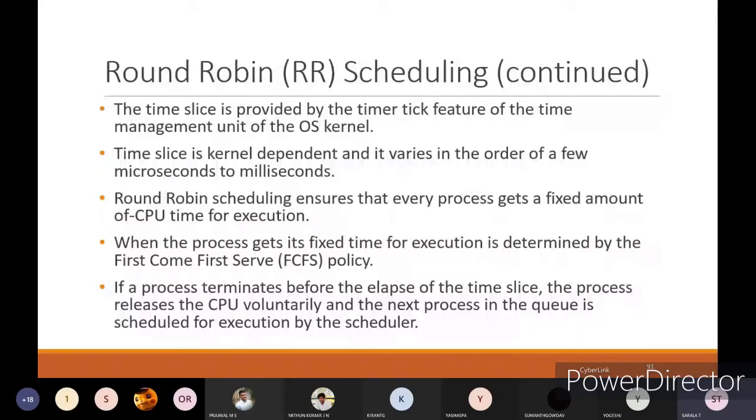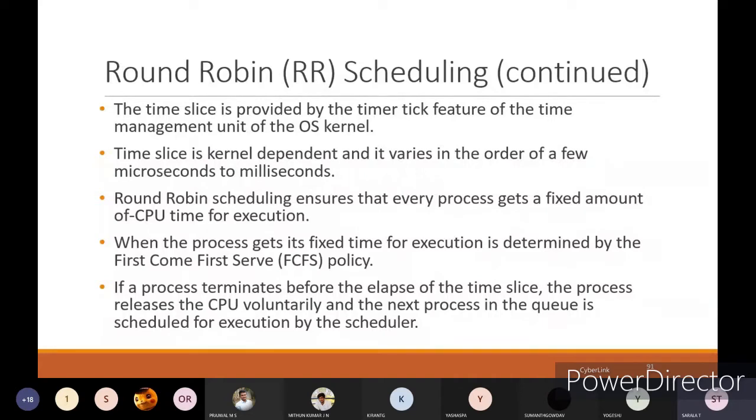Important, provided by the time tick features of the time management unit of the operating system kernel. Time slice is kernel dependent and it varies in the order of a few microseconds to milliseconds. Round robin scheduling ensures that every process gets a fixed amount of time in the CPU and